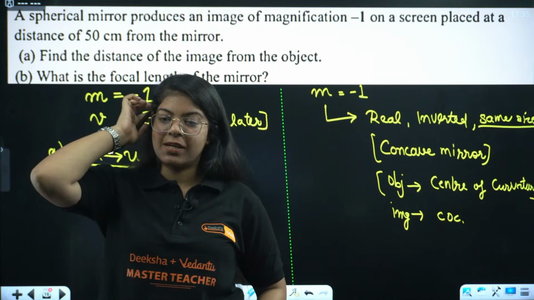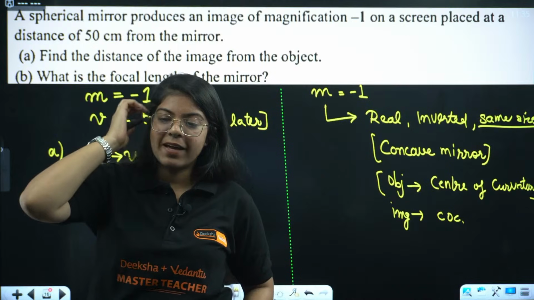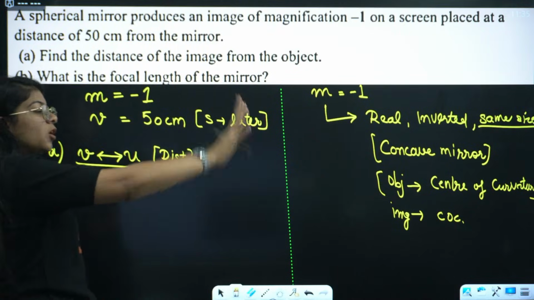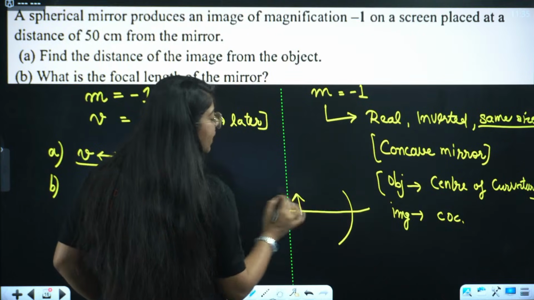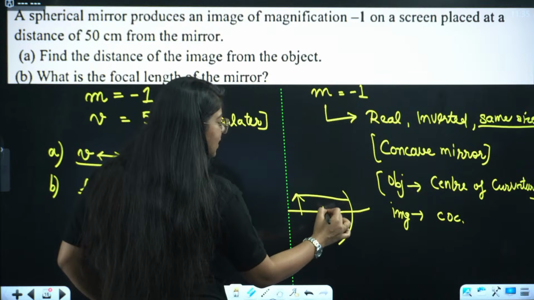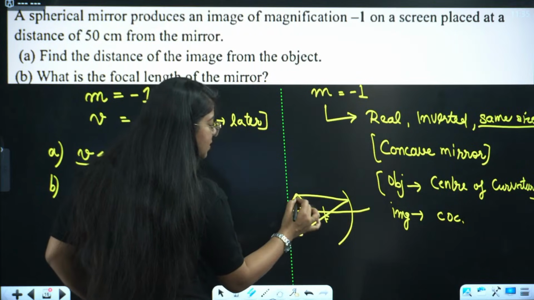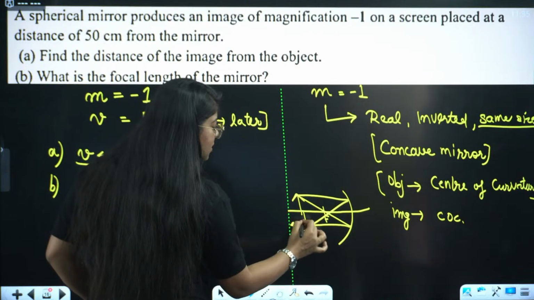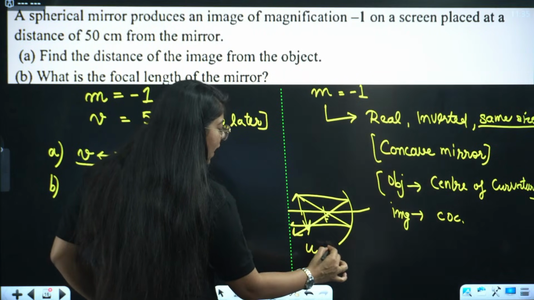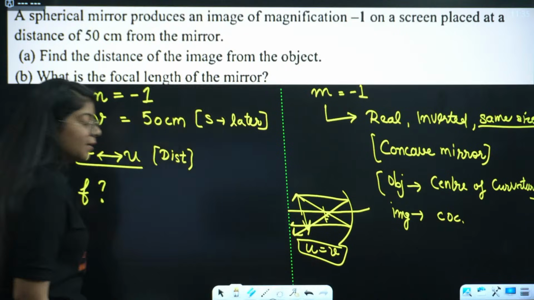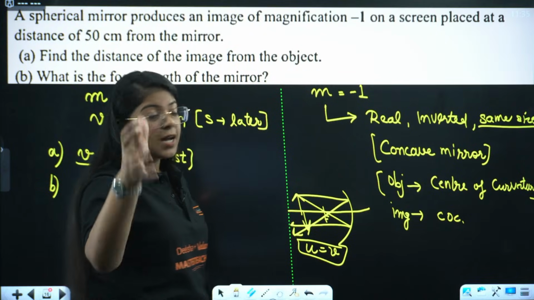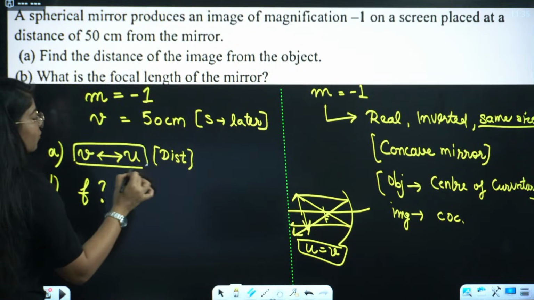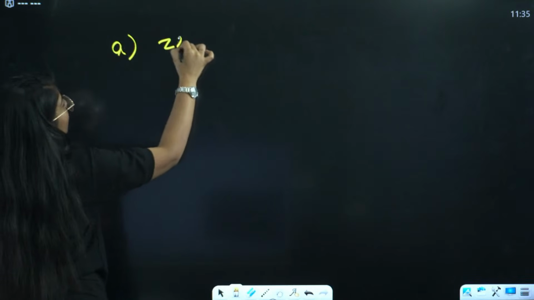Case 3: U is placed at C. Image will also be at C, because it is real and inverted, so it will be formed on the same side. Something like this. This is F. So this is my image forming. So U and V are the same. That means the image and object are both at the center of curvature, so the distance between V and U will be 0.